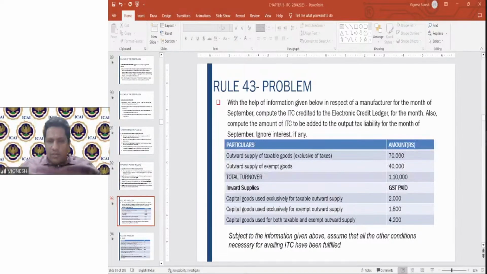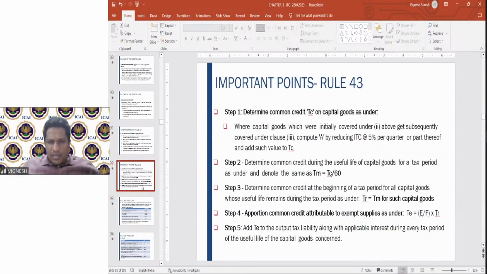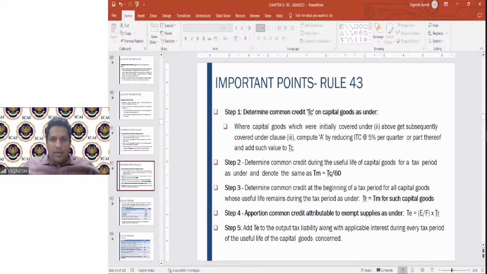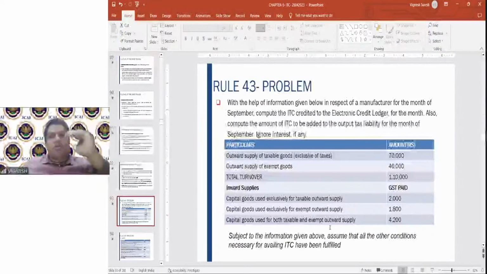5% of what, Namrata? Which 5% are you referring to? Any 5% were there here? See, basically, whatever input tax credit you have worked out here, at 5% per quarter you have to reduce it, because it is capital goods. Okay, 5% per quarter. If ITC is 1 lakh per quarter, reduce 5% of that.